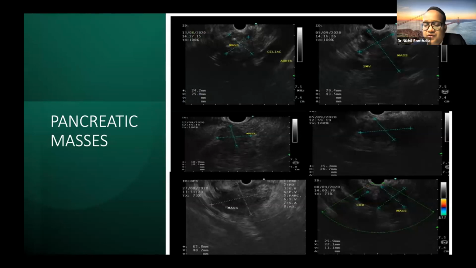Cross-sectional imaging will give you an idea of the presence or absence of masses, but detailed evaluation of the mass in terms of its character, its location, its involvement, its extent, both vascular involvement and other things, is seen in detail by EUS. So not all pancreatic masses require biopsy, but a detailed evaluation by endoscopic ultrasound is a must for any pancreatic mass.